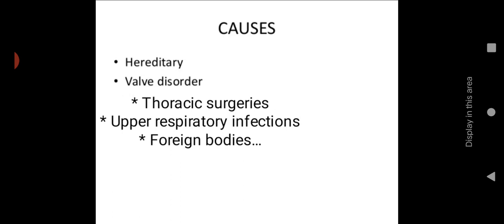Let us see the causes, mainly hereditary. Laryngeal spasm, laryngeal obstruction, or laryngeal paralysis can occur due to heredity. Then valve disorder, the folds, that is the valve. Here they have mentioned laryngeal valve. When the fold is getting obstructed, then certain thoracic surgeries can lead to laryngeal obstruction. Then upper respiratory infections and foreign bodies. Any foreign body that goes inside the airway can lead to laryngeal obstruction.